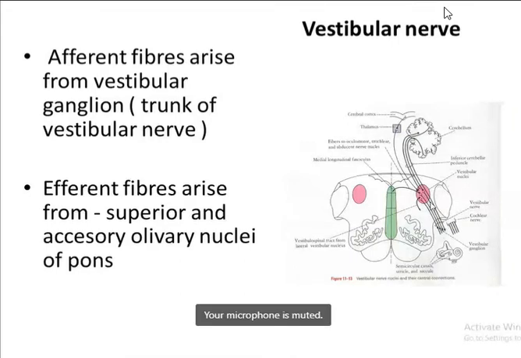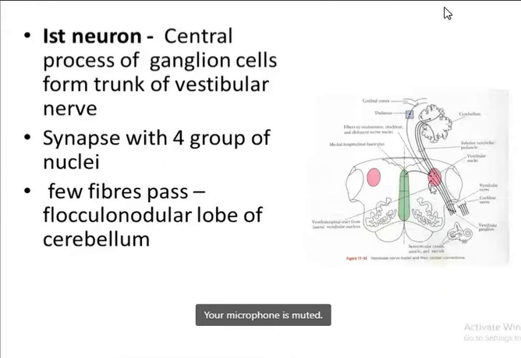Now come to the orders of neuron. The first order neuron mainly arises from the central process of the ganglion cells, that is around the trunk of the vestibular nerve. From here the first order neuron arises, and these fibers synapse with the four vestibular nuclei.